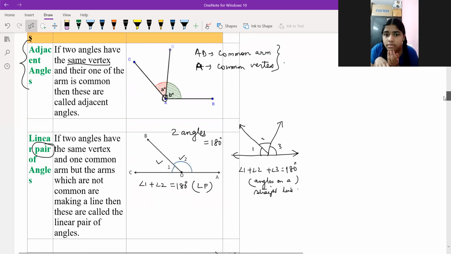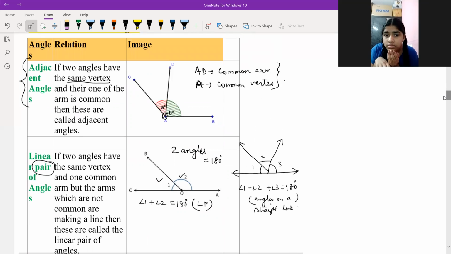Okay. Now you know adjacent angles. Yes, sir. Tell me, what are adjacent angles? Like it's shown in the picture, sir. All right. If two angles have the same vertex and one of the arms is common. Suppose you take these angles, AD is common in both.